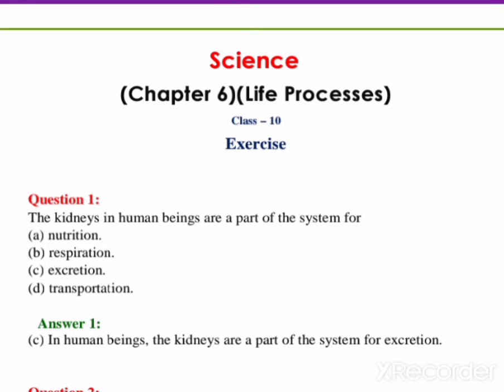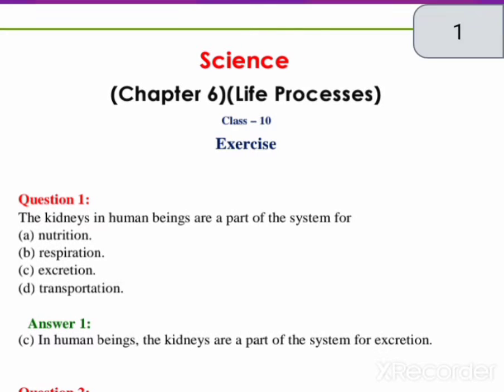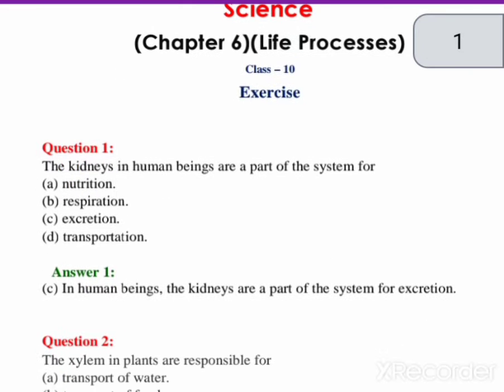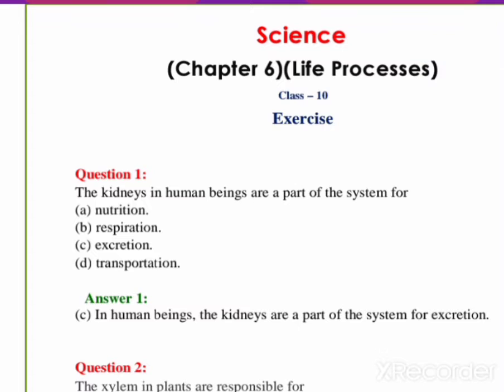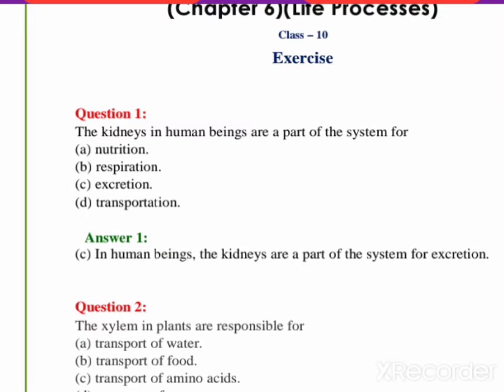Kidneys in human beings are part of which system? All of you know very well that kidneys belong to the excretory system. So here the C option comes: excretion. In human beings, kidneys are a part of the system for excretion.